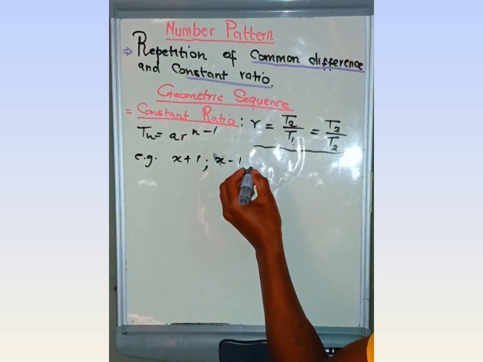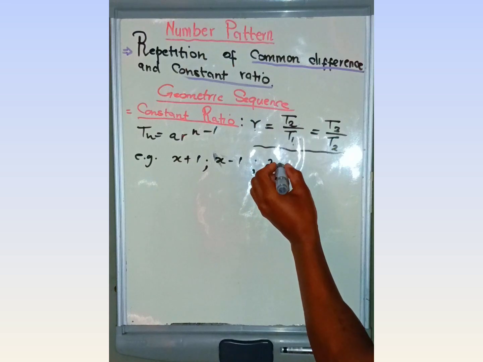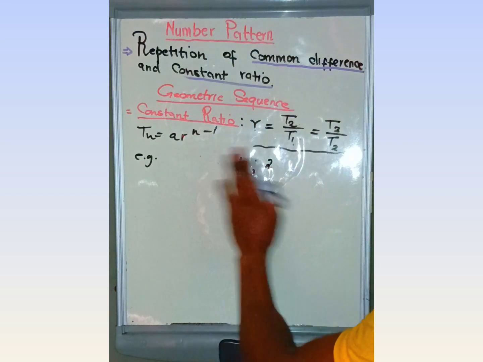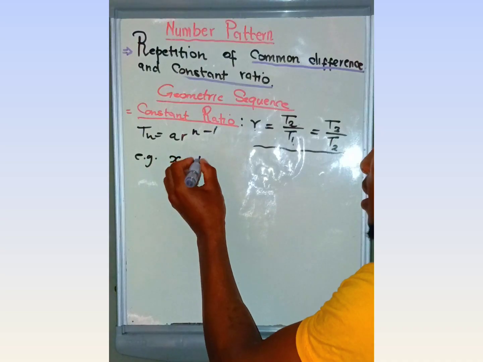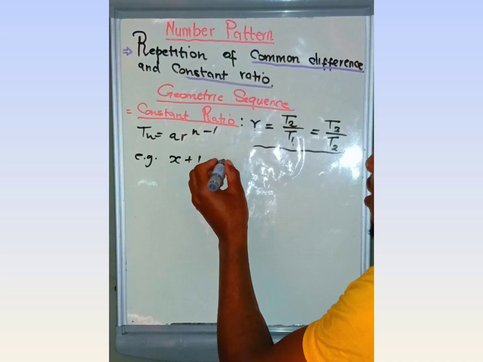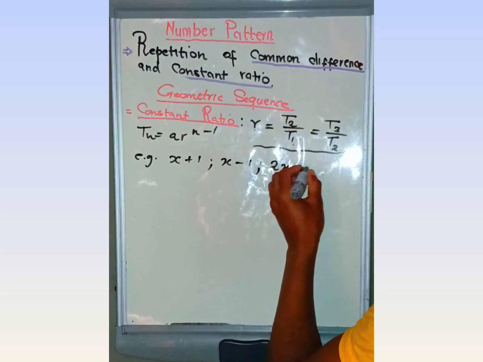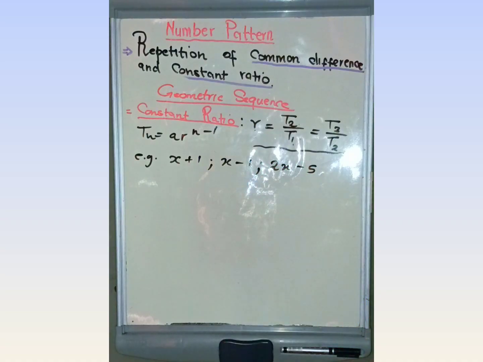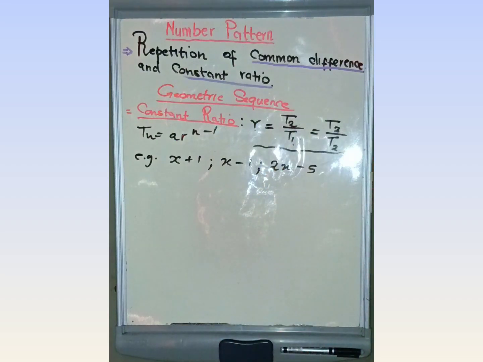x minus 1, and we have 2. Okay, let me write like this one. We have x plus 1, x minus 1, and 2x plus 5. Let's do this example to use the ratio, the value of r.